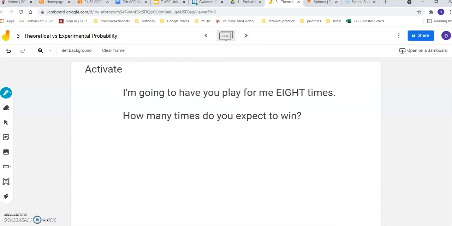Okay, here's what I want you to do. If you have one, I want you to get a deck of cards, and I'm going to have you play this game I just described 8 times, where you just draw a card, shuffle, draw a card. If it's a heart, you win. If it's a spade, a club, or a diamond, you lose. If you're going to play 8 times for me, how many times do you expect to win?